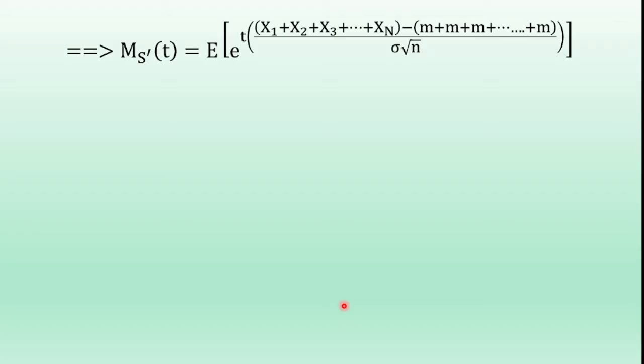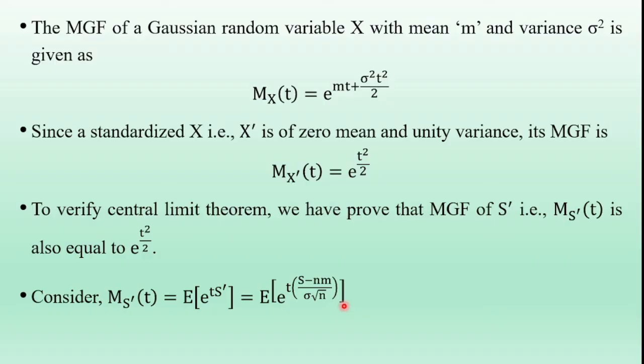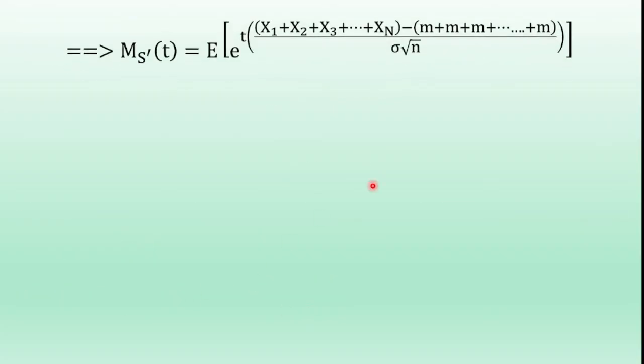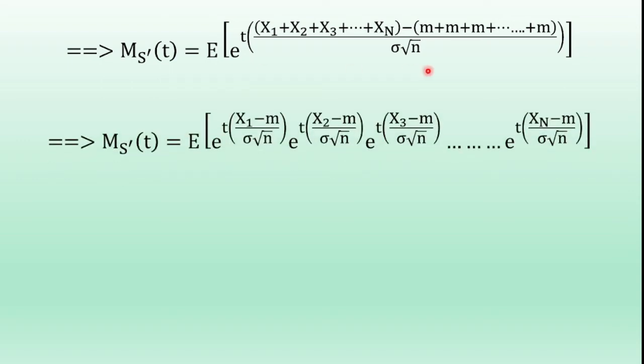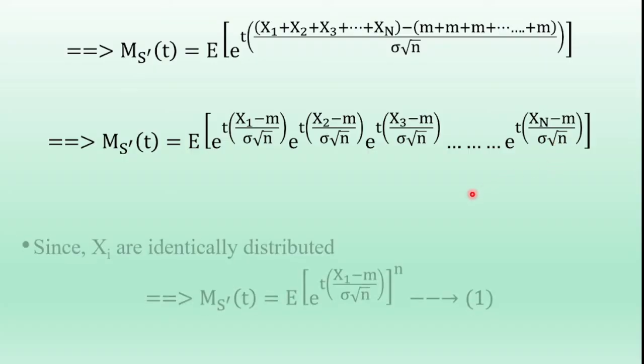But the random variable s is equal to the sum of random variables, that is s = x1 + x2 + x3 and so on plus xn, and n into m is m plus m and so on, divided by sigma root n. So the right hand side term is arranged as the expectation of e^(t into (x1 minus m) by sigma root n) into e^(t into (x2 minus m) by sigma root n) and so on, into e^(t into (xn minus m) by sigma root n).